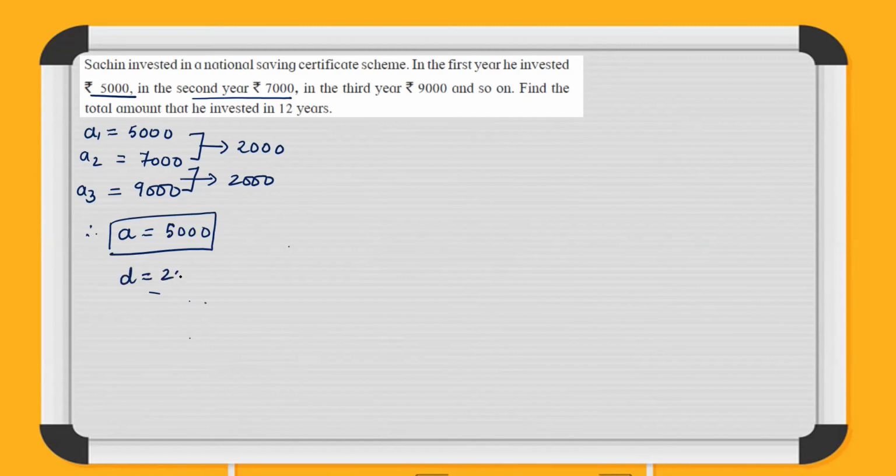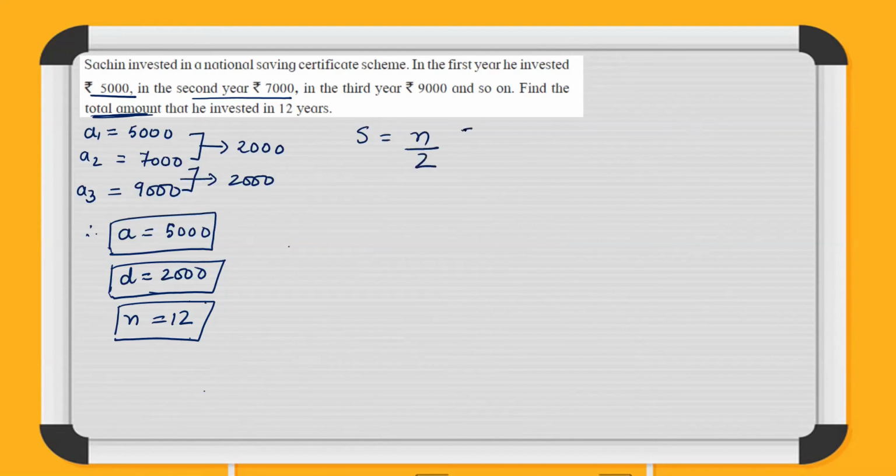So we can come to a conclusion that the first term A will be 5,000, D is equal to 2,000. And we have to find the total amount that he invested in 12 years. That means n is equal to 12. Total, I told you, whenever total amount is asked, that means we have to find out S. So S is equal to n by 2 [2A plus (n minus 1) into D]. Let us substitute the values.